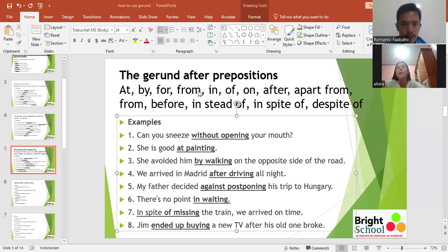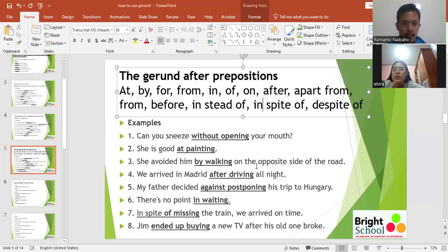Have you understood how to use gerund after preposition? Yes. Well, I want you to make one more sentence by using from. Okay, from.